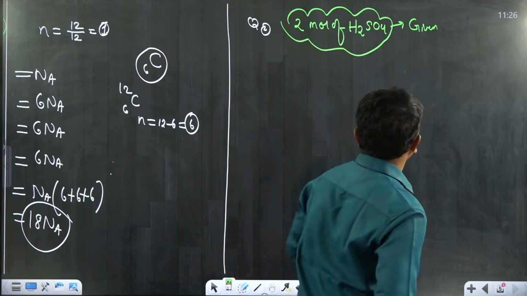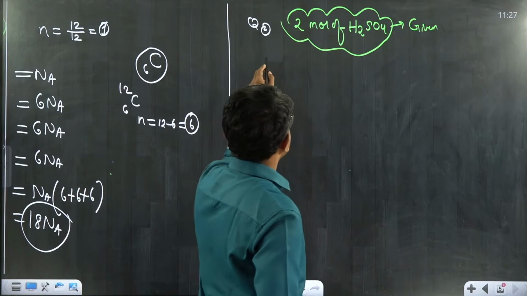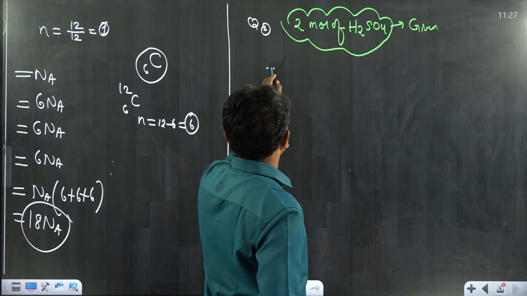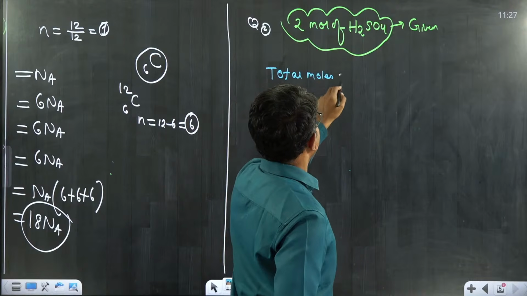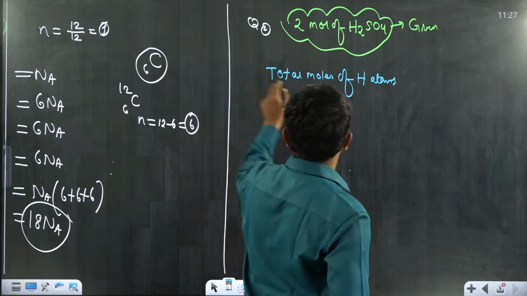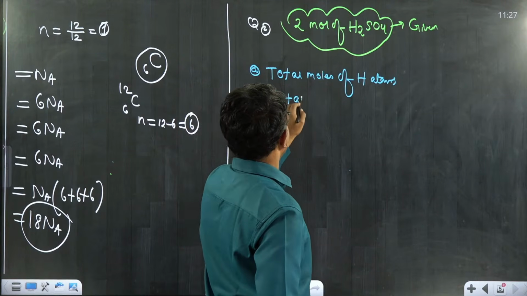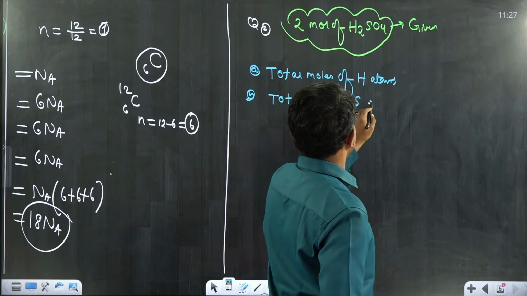the total moles of hydrogen atoms. Question 1b: total moles of sulfur atoms.